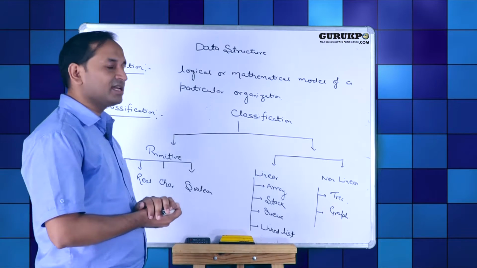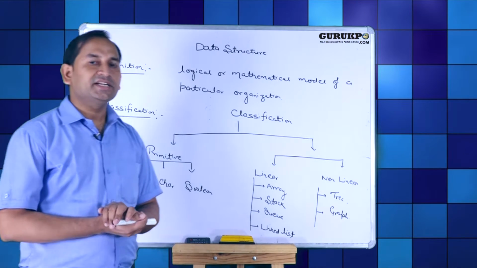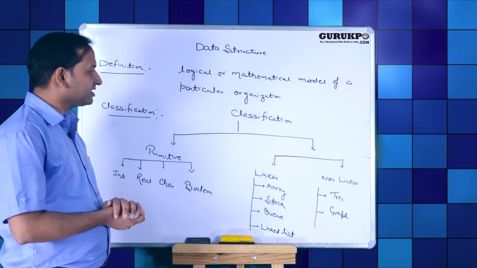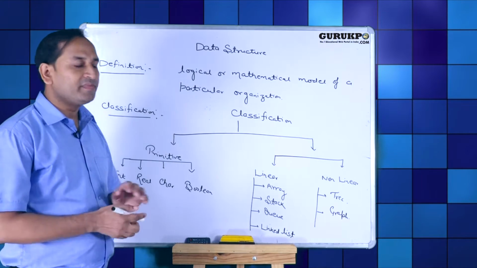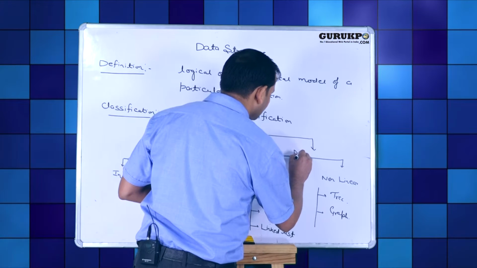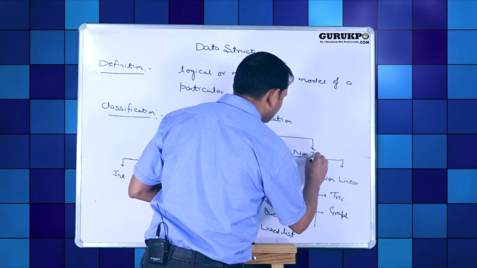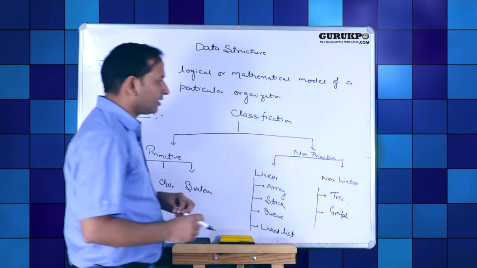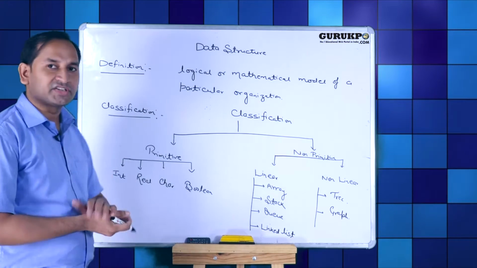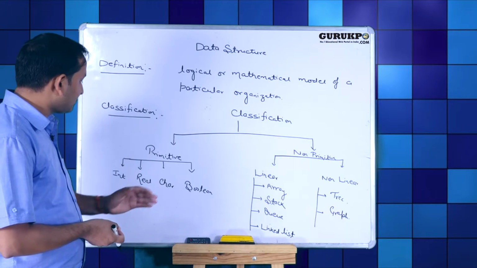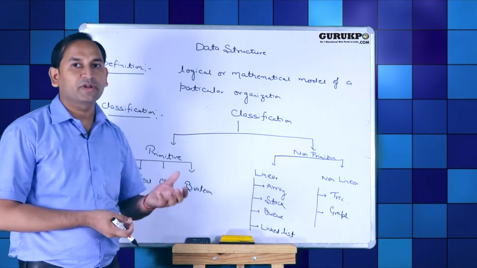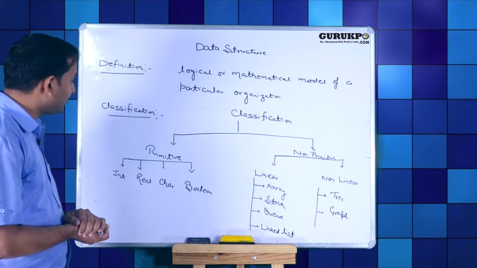Second topic is classification of data structure. Data structure is classified in two broad categories. First one is primitive data structure and second one is non-primitive data structure. In case of primitive data structure, data is classified as integer, real, character or boolean. These are the four categories of primitive data structure.